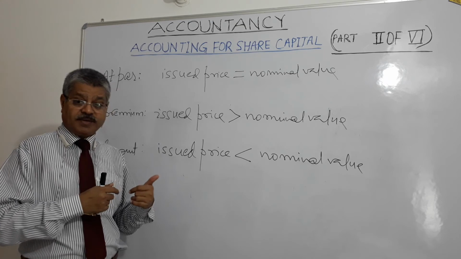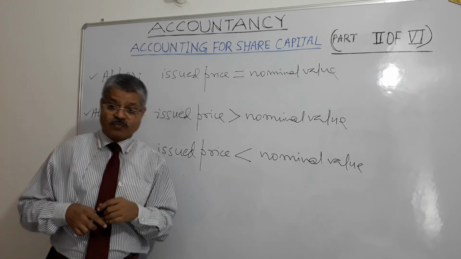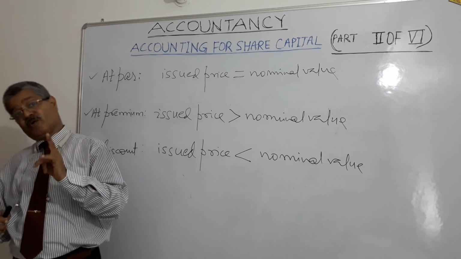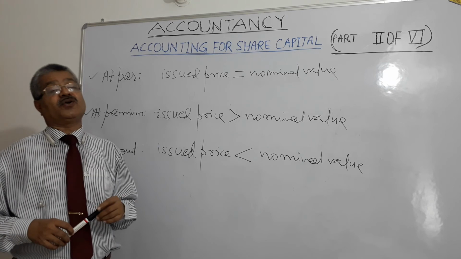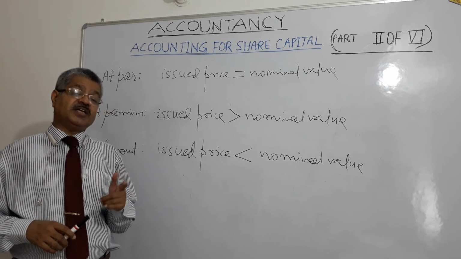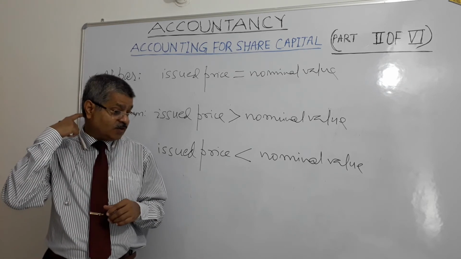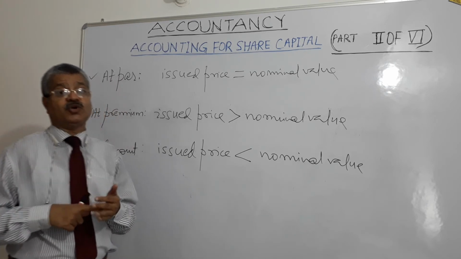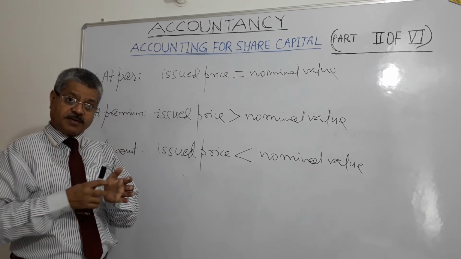Now with respect to capital, it carries preferential right to the repayment of capital on winding up of that particular company, before anything is paid to the equity shareholders. Preference shares can be participating, non-participating, cumulative, non-cumulative, redeemable, non-redeemable, right?